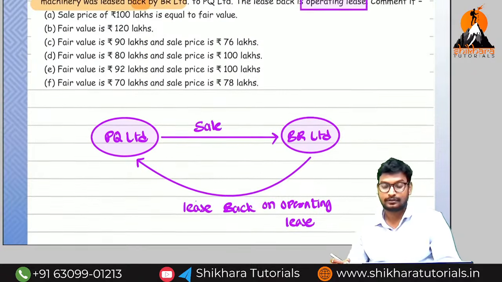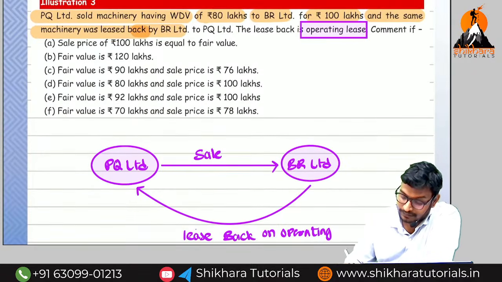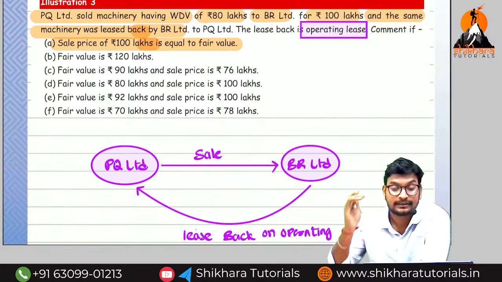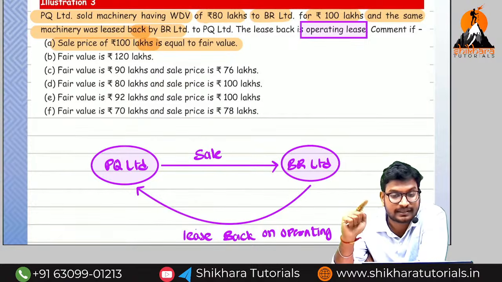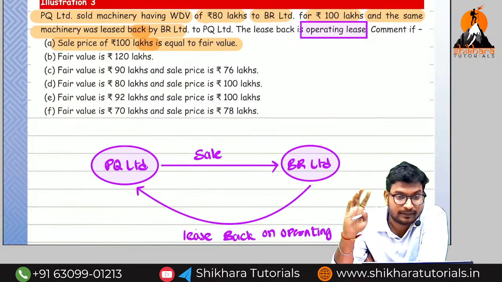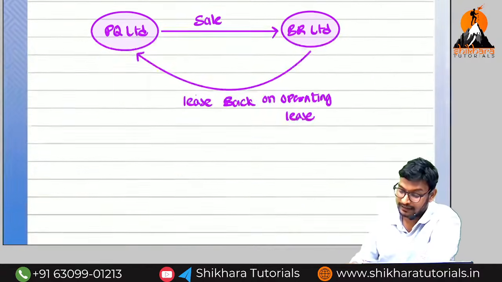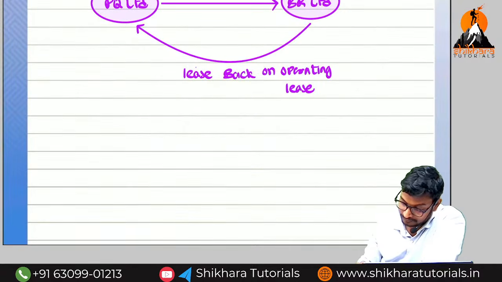Okay guys, can we solve now? See this question easily. First case: selling price is 100 lakhs, equal to the fair value. Selling price equal to the fair value means case number 1. So I will write here the first one.